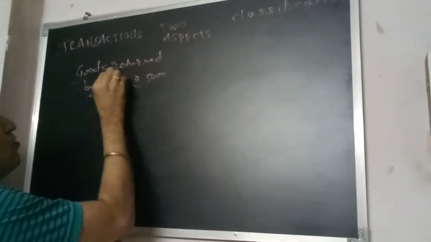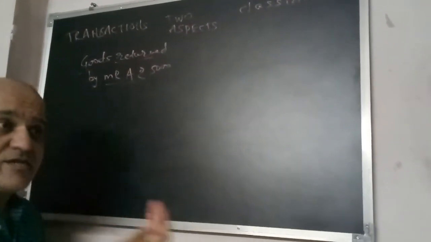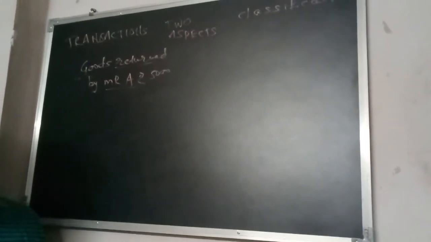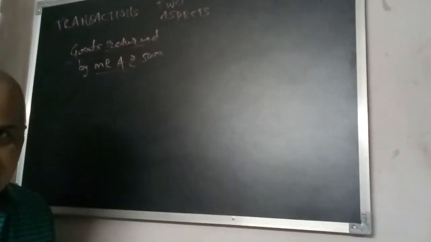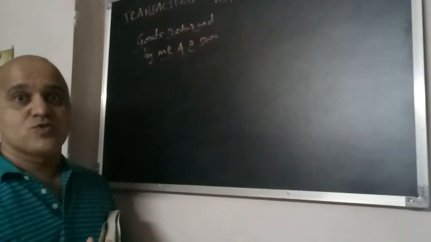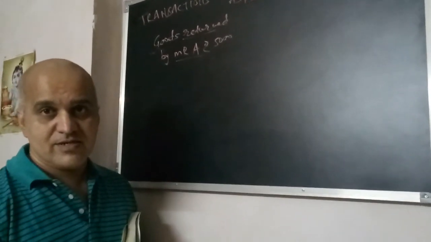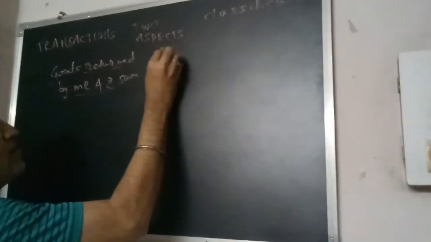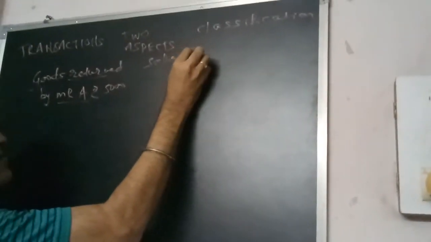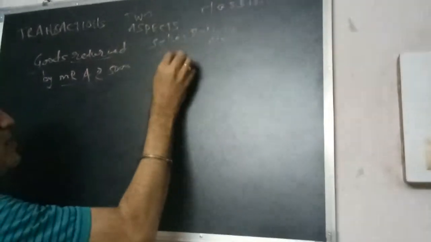Now goods has been returned by Mr. A. A has returned the goods. It means in the past you have sold the goods to Mr. A. So that's why he has returned the goods. So this is nothing but a sales return transaction. So I will write sales return account, and the other one is Mr. A account.